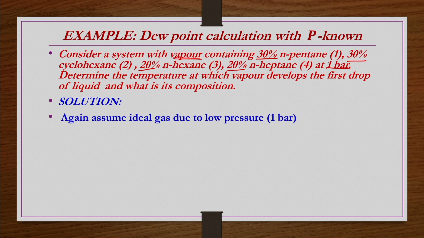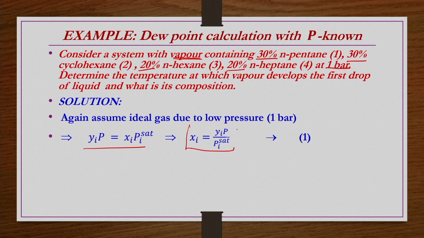And then assume ideal gas because the pressure is low and these components are chemically similar. So, you can assume the liquid phase is also ideal. If the chemicals are similar in nature, their interactions are going to be similar, and if the interactions are similar, we can say it is an ideal liquid solution. So, the same equation we have to use, yi P equals xi Pi sat. Now xi you have to find out. So, xi is equal to yi P by Pi sat. P is given, yi is given, but Pi sat is not given.